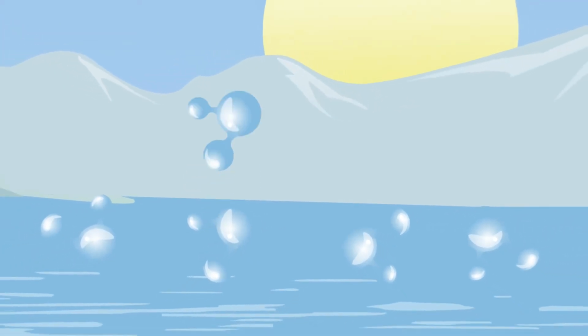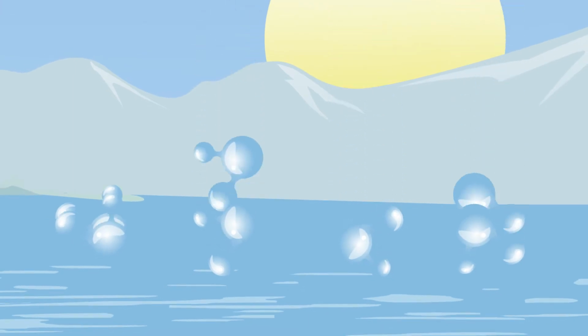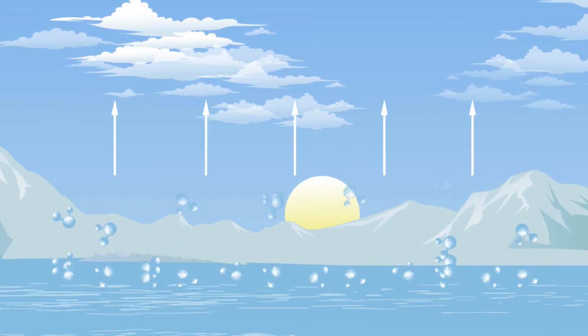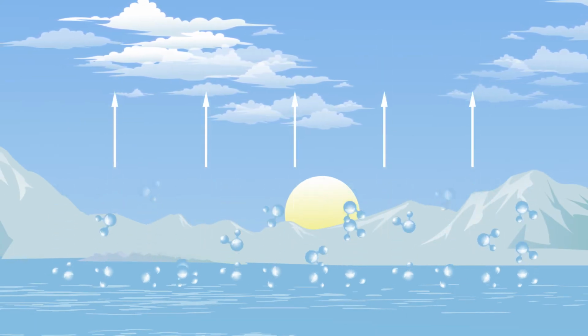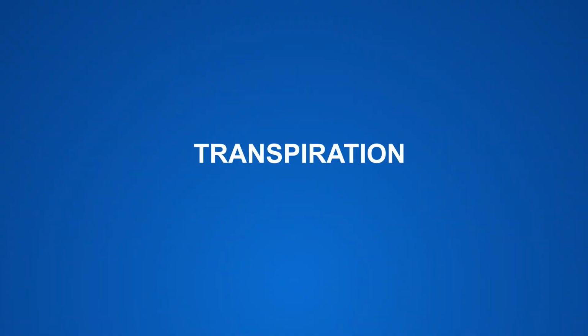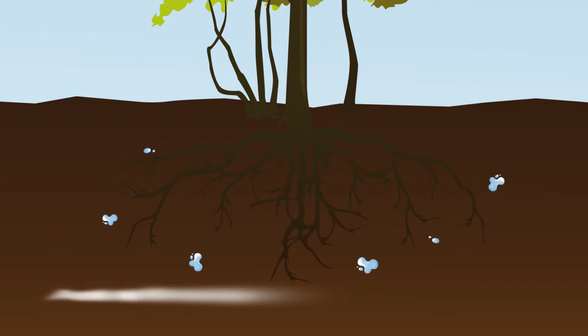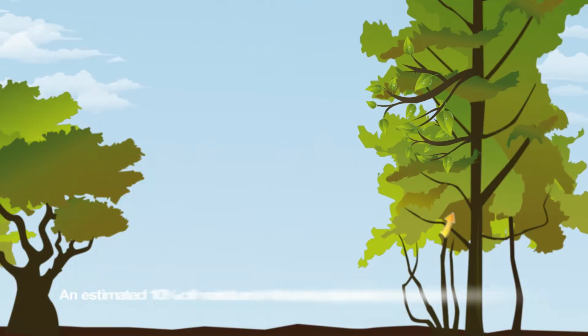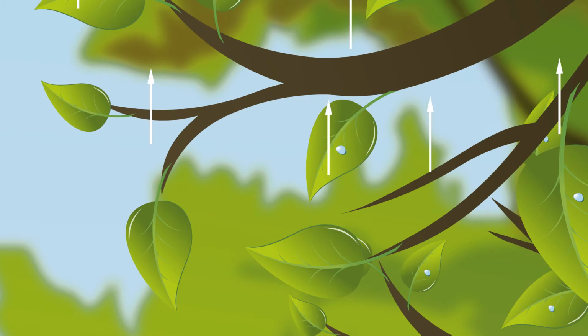The water molecules that hang out on Earth's surface, atop oceans, lakes, and rivers, are continually turning into water vapor and entering the Earth's atmosphere. Evaporation can happen at any temperature. 2, transpiration. Plants absorb water through their roots. The water travels through the plants and is released as water vapor through microscopic pores found on the underside of leaves.